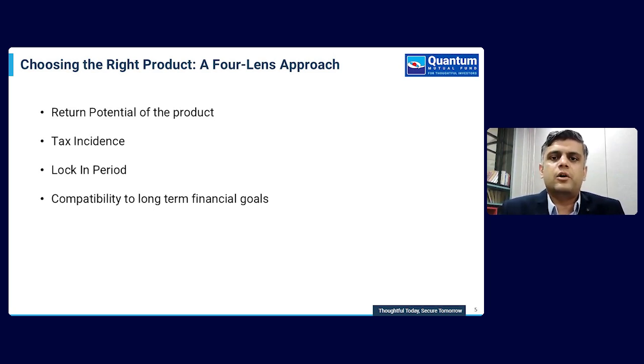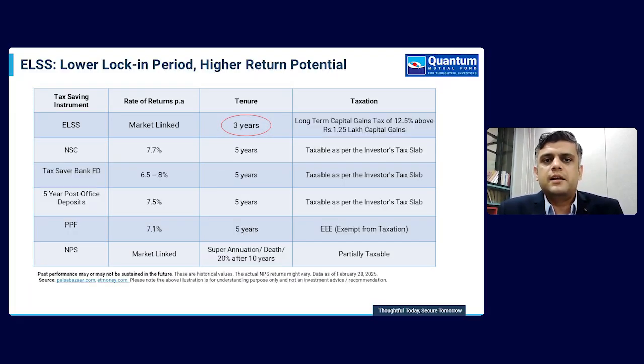Now, let's look at all the products one by one. The first product is ELSS. This product's returns are largely linked to the market because ELSS funds have to invest largely into equity securities. Typically, the capital gain tax on this is at 12.5%, only on gains above 1.25 lakh. The beauty of this product is that the tax rate is among the lowest. At the same time, the lock-in period is only 3 years.